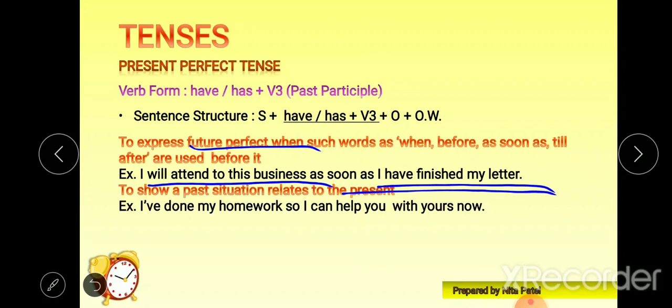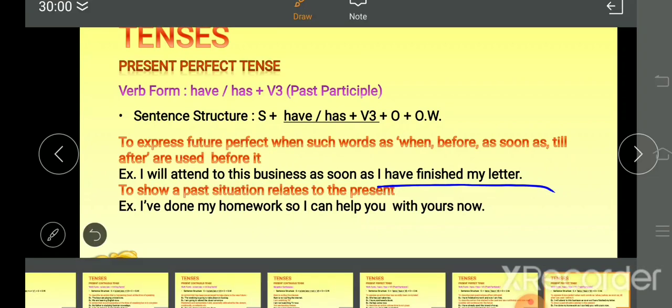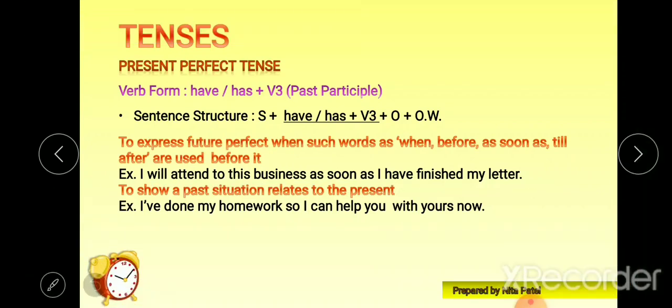So we are talking about future, right? And with the words given, as soon as, wherever you will find these, you can use present perfect tense. To show a past situation which is related to present. In those circumstances also we can go for present perfect.